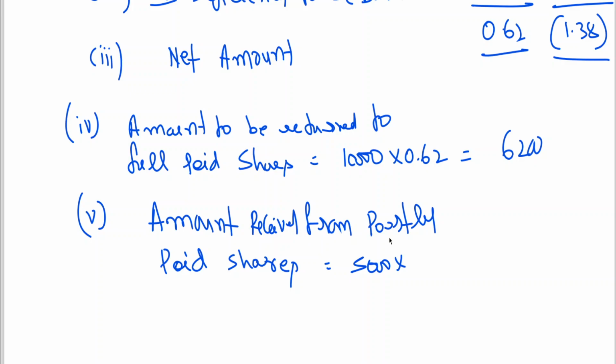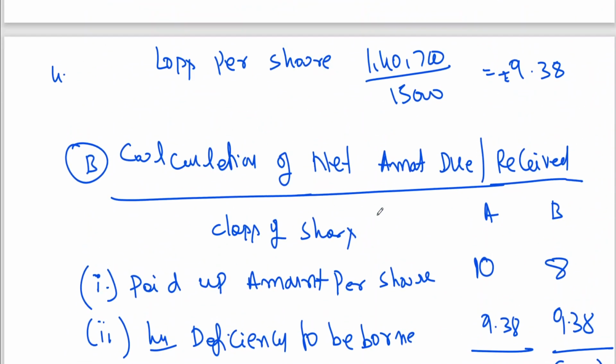For every problem, we can do like this. 5,000 into 1.38 is coming to 6,900. This will be taken to receipt side. This will be taken to payment side. Clear? I am writing examination, no need to write. This is payment. This is receipt. Now we can go back to the problem.